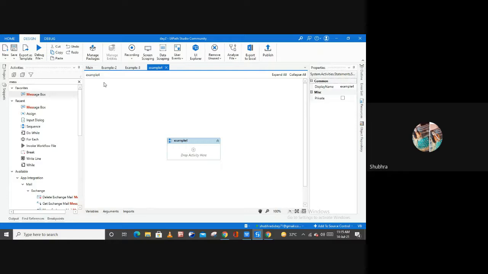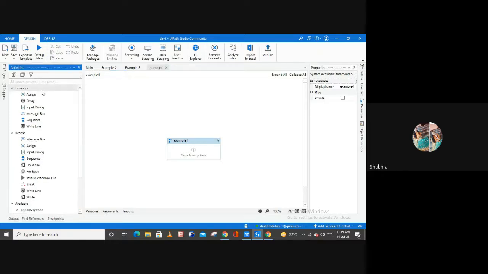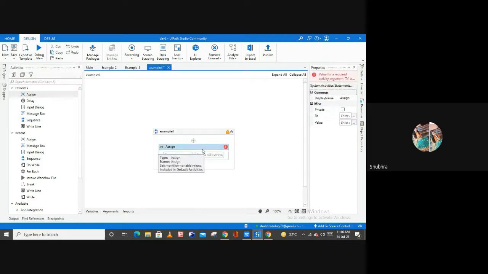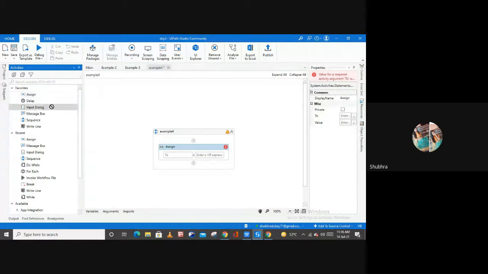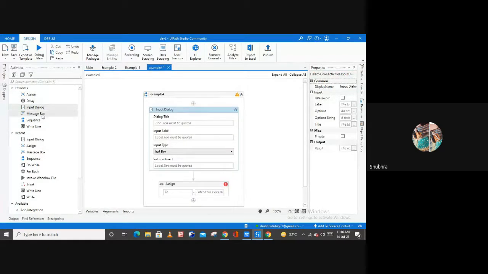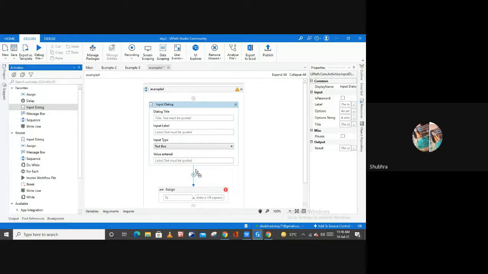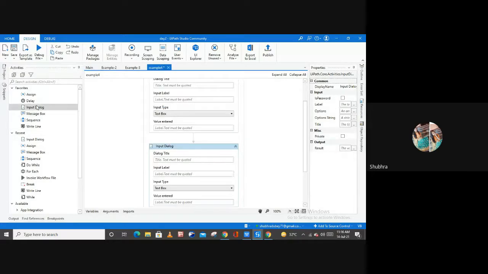And instead of this example, you can use the very first activity, the assign activity. Inside of this assign activity, I'm going to create some variables. But before this, let me use this input dialog box activity here, and one here, and one here.